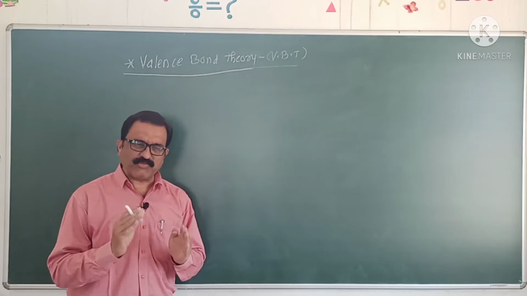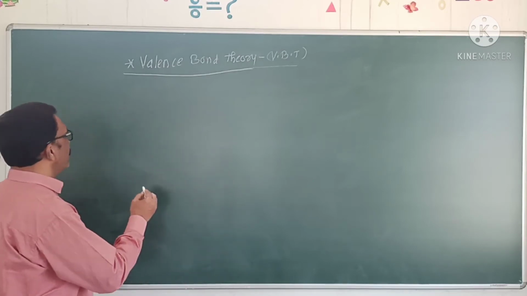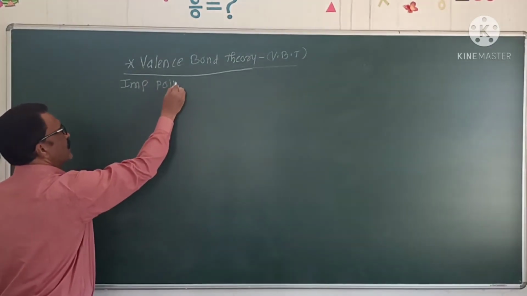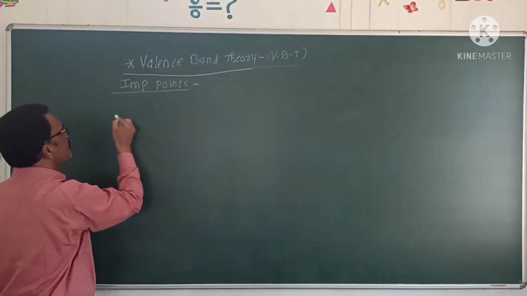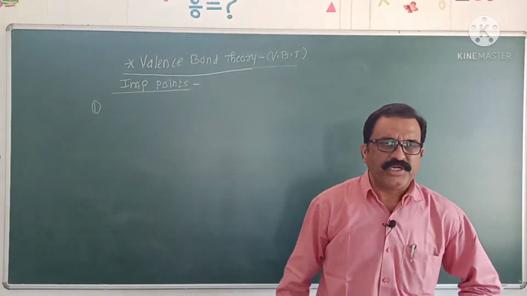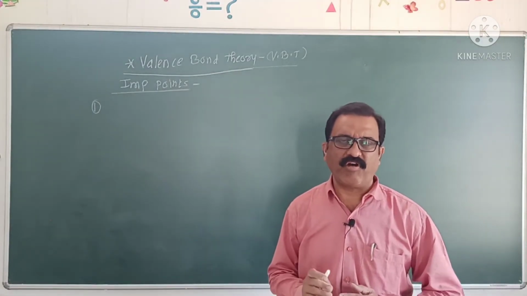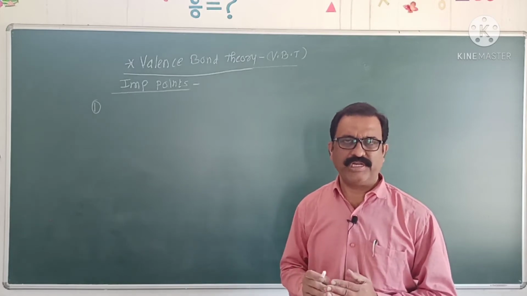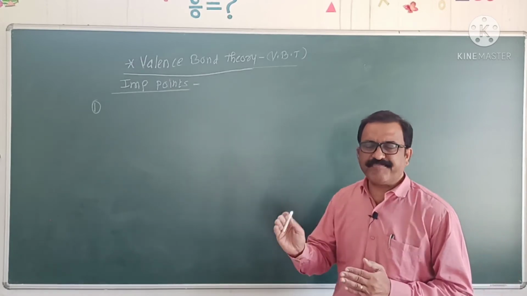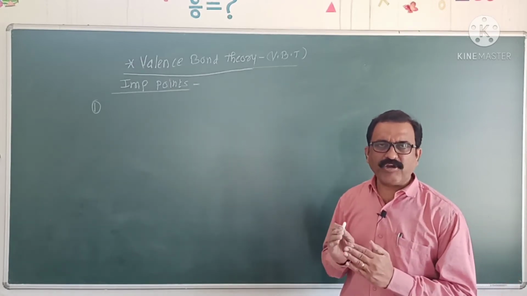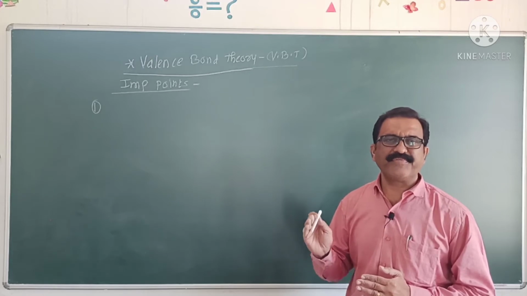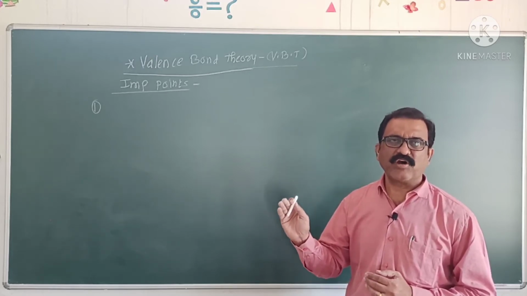This valence bond theory has the following important points. According to this valence bond theory, a covalent bond is formed only when half-filled atomic orbitals of one atom overlap with half-filled atomic orbitals of another atom.